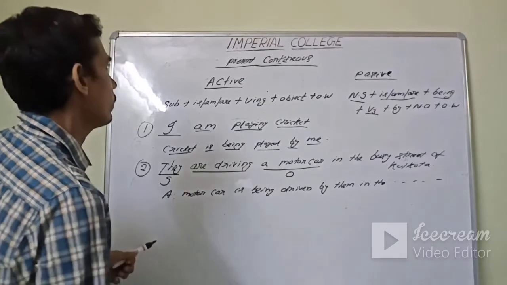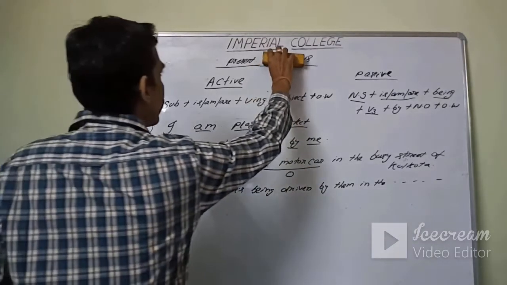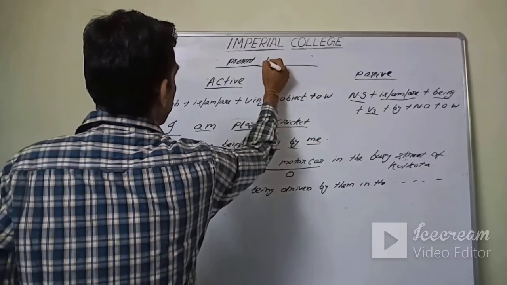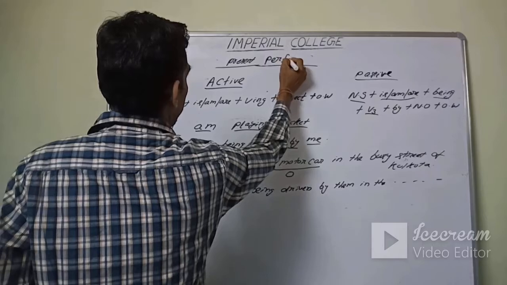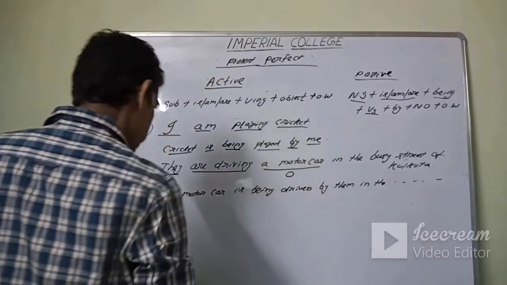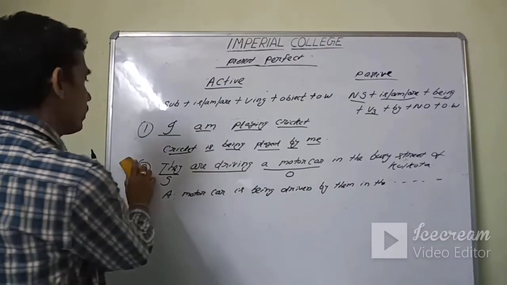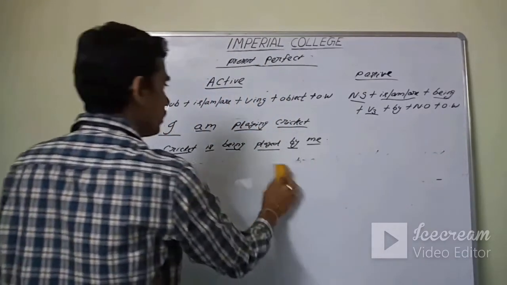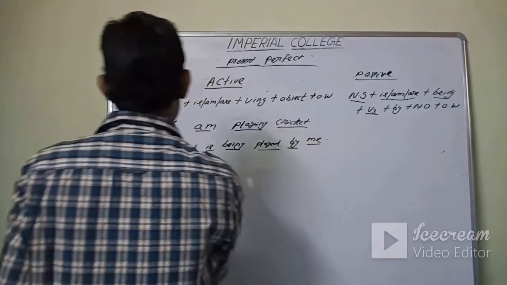Past continuous, then present continuous, then present perfect. I will rub down the second example and make some changes in the first one.